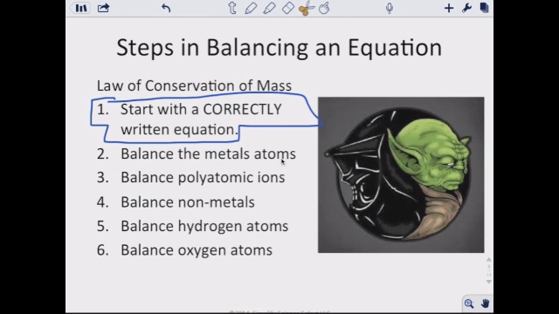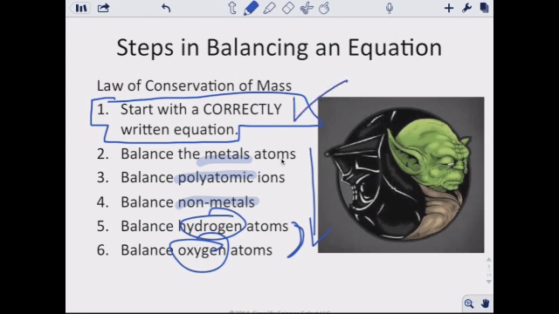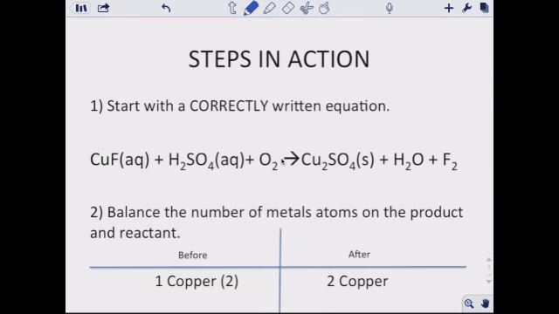After that, we go through a process: we want to balance the metals, then the polyatomic ions, then the nonmetals, and then the last two, hydrogen and oxygen. You save hydrogen and oxygen to the end, and it really doesn't matter which one you do before the other, but normally hydrogen and then oxygen. This is an order that helps us and gives us a starting place. The most important thing, remember, is to start with a correctly written chemical equation.